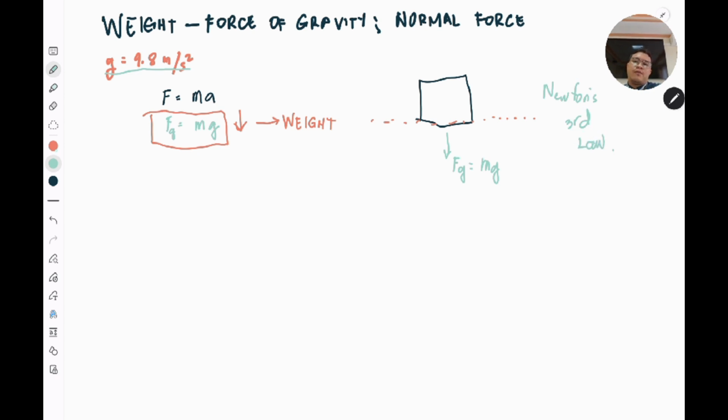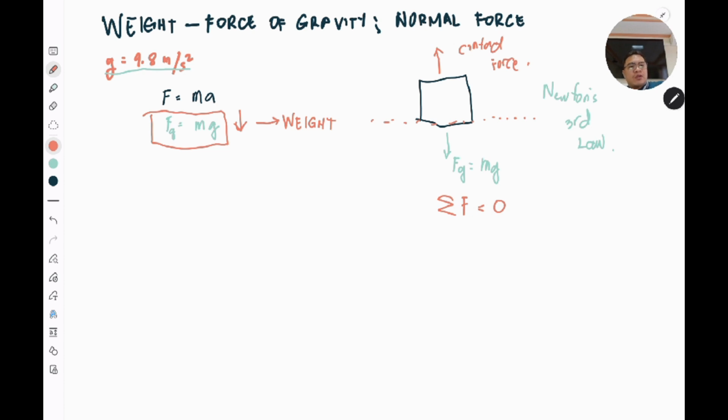So there must be another force that counteracts this gravitational force experienced by your object. And this counteracting force is what we call your contact force. This contact force opposes this gravitational force, making the forces balanced, so that the sum of all the forces, your F net, is equal to 0.